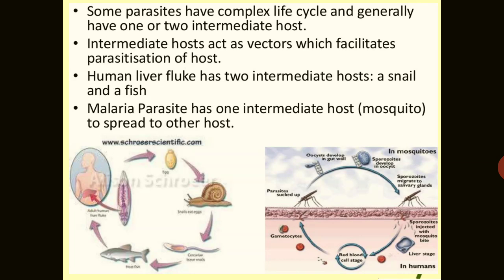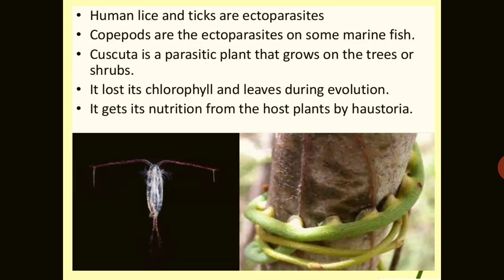And in case of the example, we are going to take the example of the malarial parasite. It has one intermediate host, that is the mosquito, to spread to other hosts. Sometimes human lice and ticks are ectoparasites; they do not penetrate inside the human body. And copepods are ectoparasites on some marine fishes also.